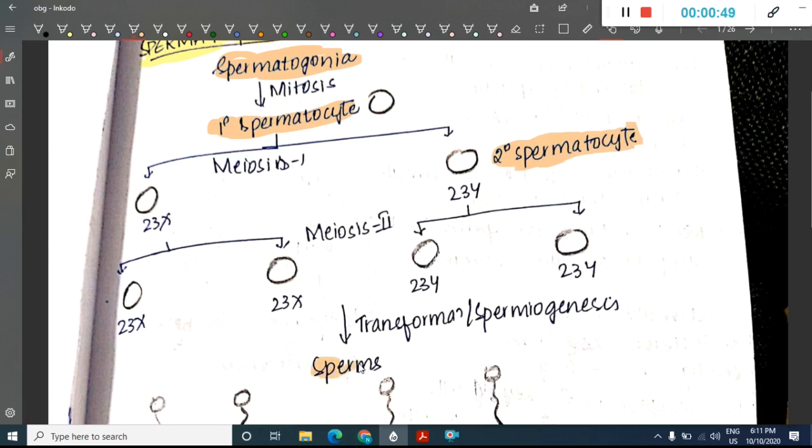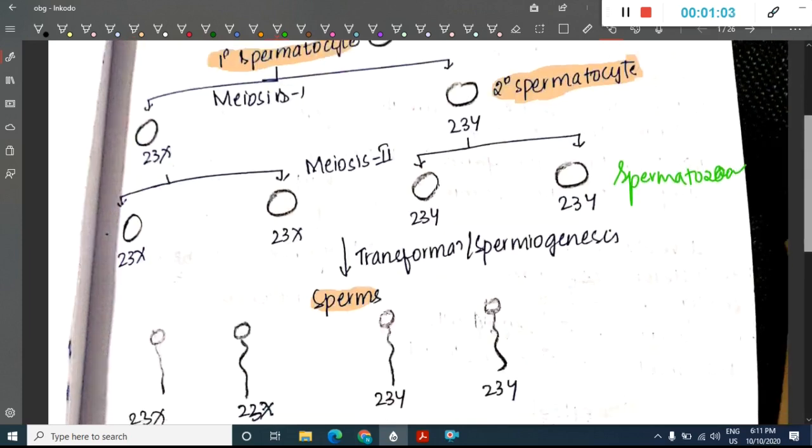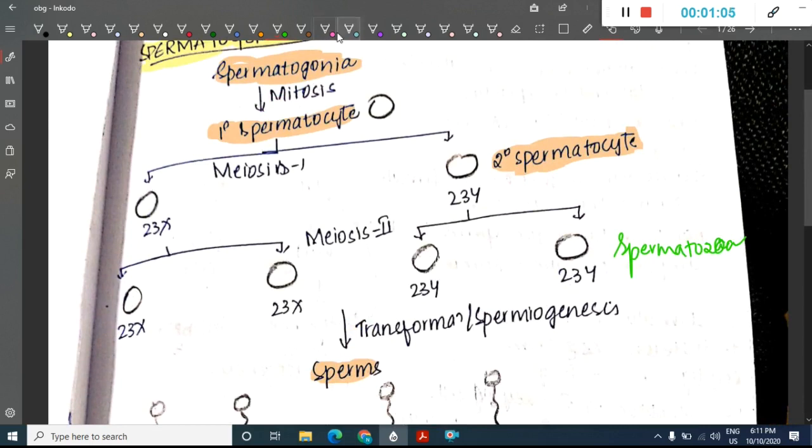First it forms spermatozoa. This spermatozoa will undergo a transformation called spermiogenesis and it forms the mature sperms. So there is mitosis, then we have meiosis 1 and meiosis 2. This is spermatogenesis and this process is called spermiogenesis. Then we have the sperm.